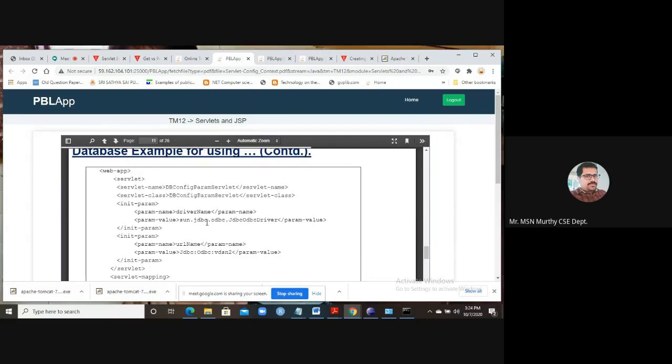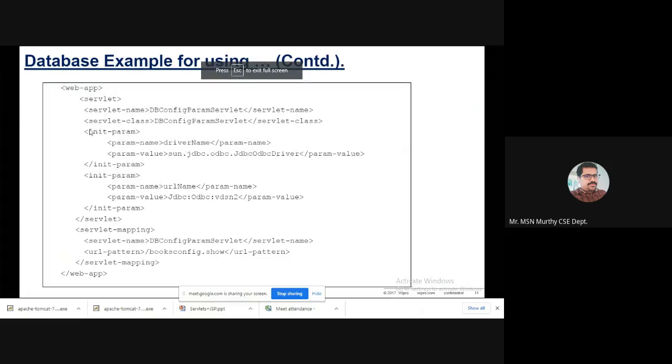You have to see the parameters used in this web.xml: init parameters and context parameters. These are the init parameters, with a parameter name and a parameter value. So you can obtain the parameter names and values from this web.xml file also. Let us say an example: the name of the parameter is driver name, and the value of the parameter is sun.jdbc.odbc.